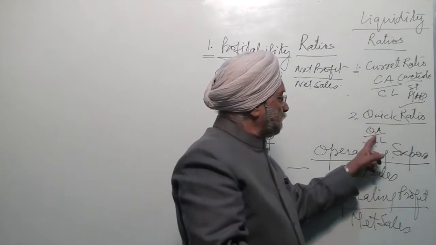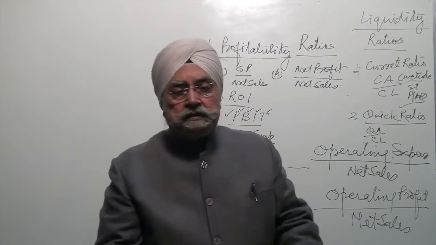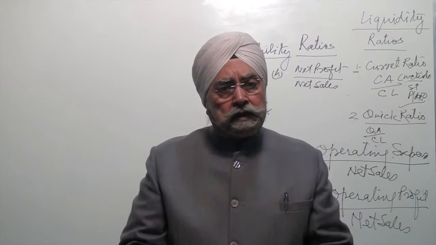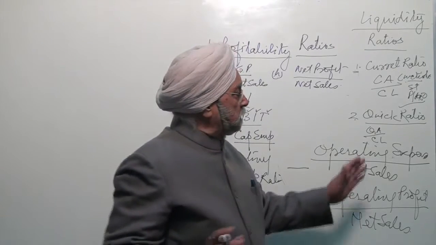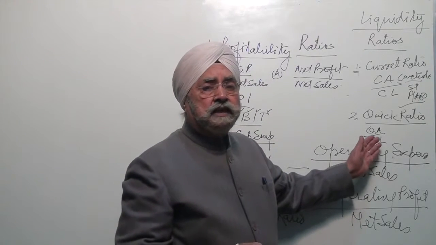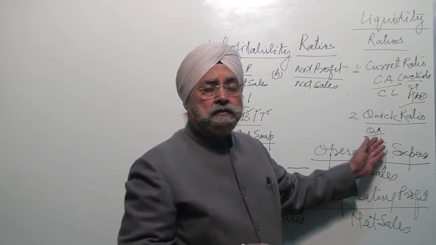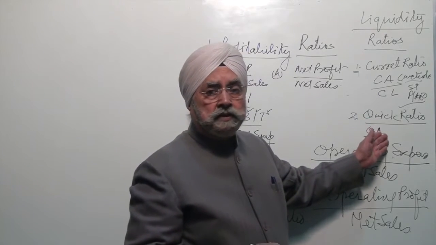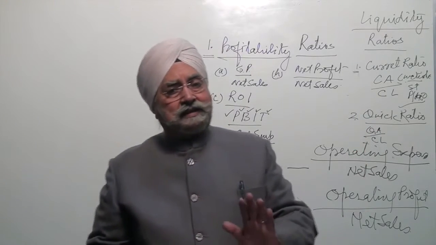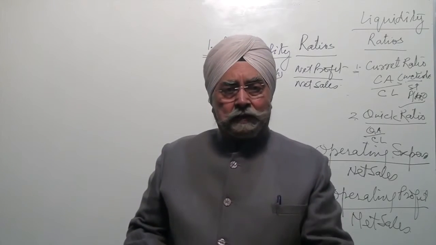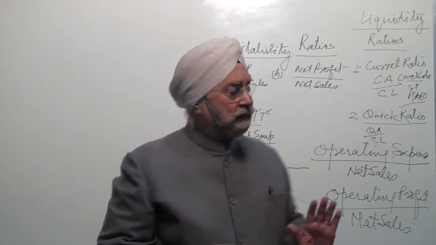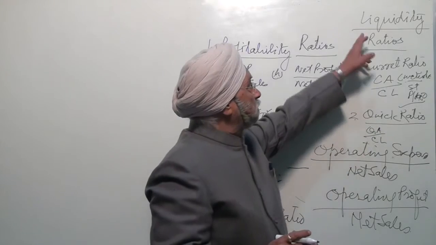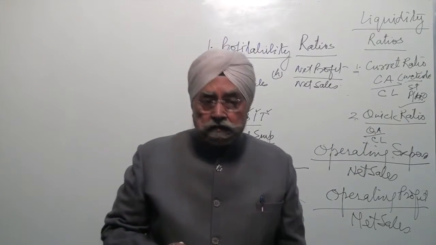So quick assets upon current liability, this is a quick ratio, and it is also called acid test ratio because it is readily available cash. So when our current liabilities, mean creditors and bills payable, short-term loan, these people have an eye on the quick assets, they get confidence that our money is safe, we can get back our money anytime. So these are two ratios which we cover under liquidity.